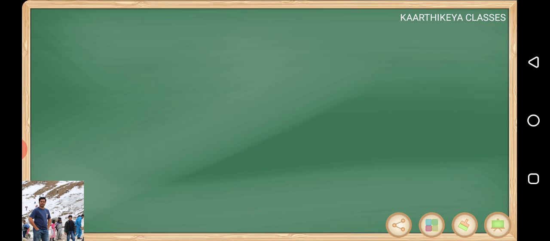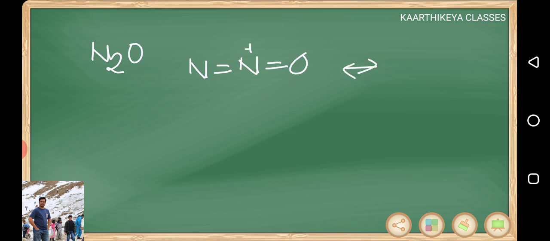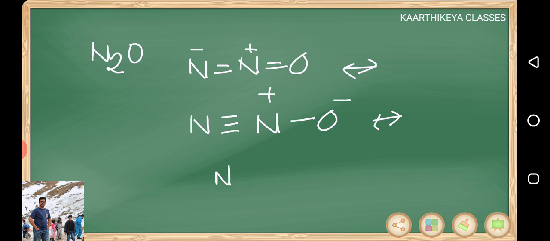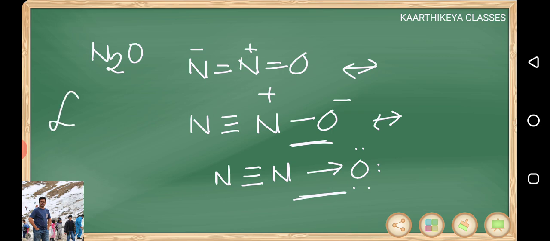The structural things we need to discuss. I was explaining N2O structure; again I will give you all these once again. N double bond O. This is one possible structure. Remember, if nitrogen is having 2 bonds, you give 1 minus charge. If nitrogen is having 4 bonds, you give 1 plus charge. If nitrogen is having 3 bonds, you just put a lone pair. This is one possibility. Another possibility is we generally show like this: N triple bond N, dative bond oxygen, it is having all its electrons. The meaning of these two is the same. Instead of showing with a normal bond, we are showing with a dative bond. Now, N2O is a linear molecule.